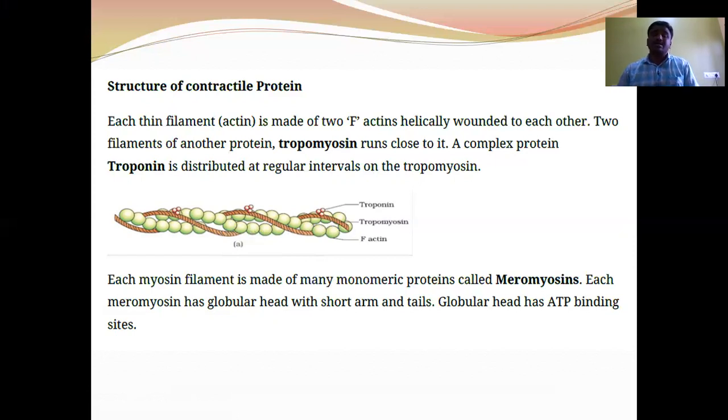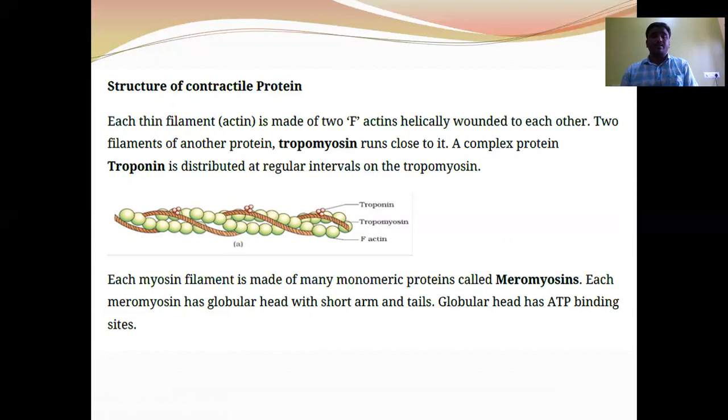But during the resting state, the troponin and tropomyosin completely block the active sites to prevent the binding of myosin heads with the actin. But when calcium ions bind to troponin C, this tropomyosin complex is moved away from the active sites, then active sites are exposed to the myosin filaments.